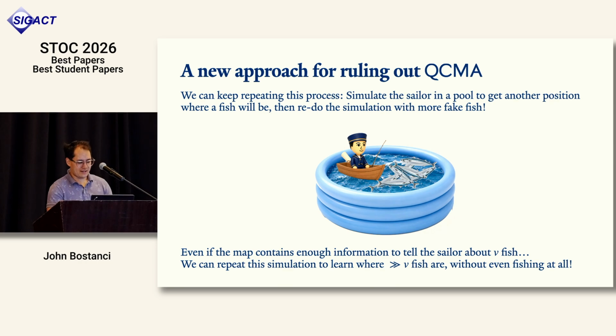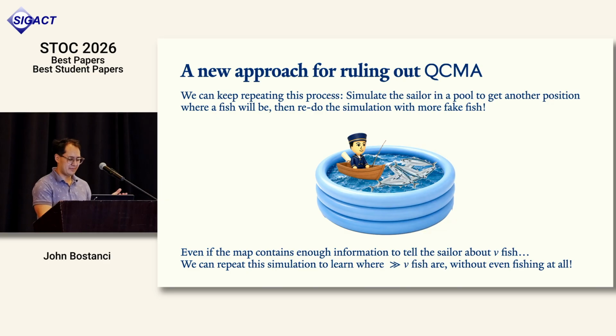Okay? And the point is, actually we never have to put him in the real ocean. We can just keep simulating him. Every time he tells us about a point, we put a fake fish there. We do it again and again and again. And we just have to figure out how to create this map. But actually, the map is very small compared to the size of the ocean. So we could just guess what the map is after doing this whole simulation.